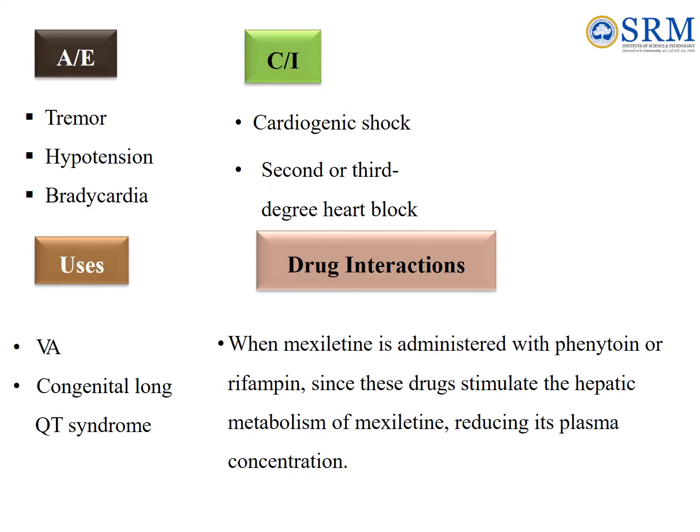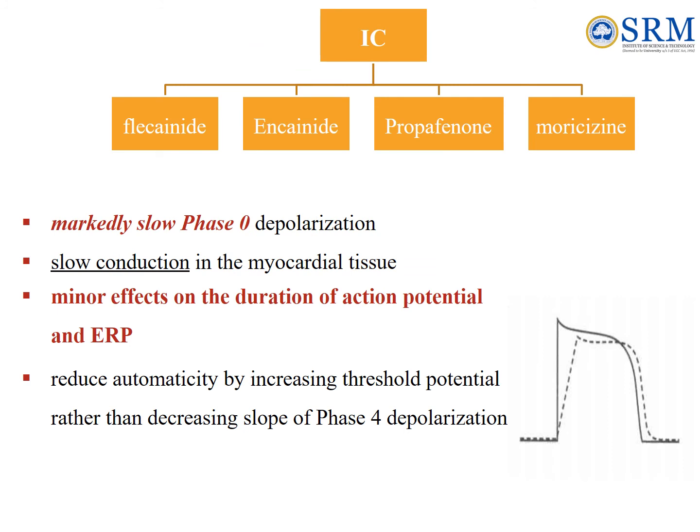Adverse effect: tremor, hypotension, bradycardia. Contraindication: cardiogenic shock, second or third degree heart block. Uses: VA, congenital long QT syndrome. Drug interaction: when mexiletine is administered with phenytoin or rifampin, since these drugs stimulate the hepatic metabolism of mexiletine, reducing its plasma concentration.